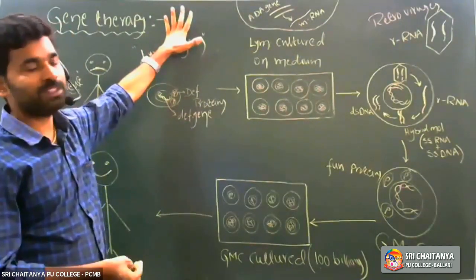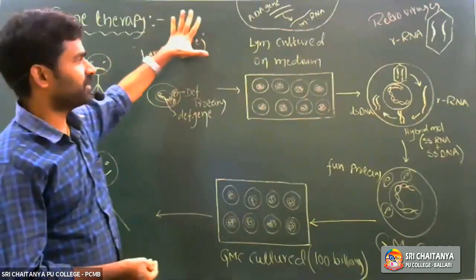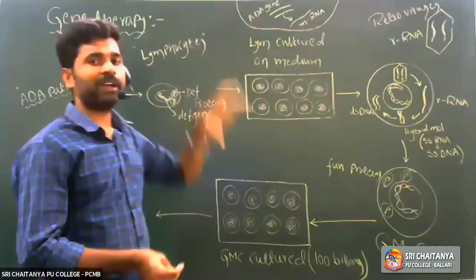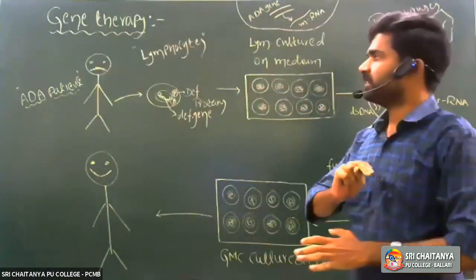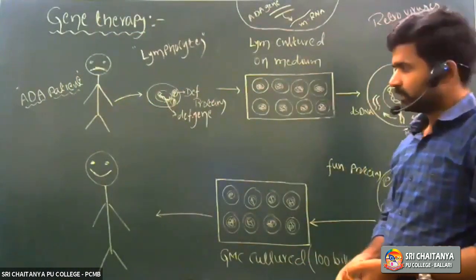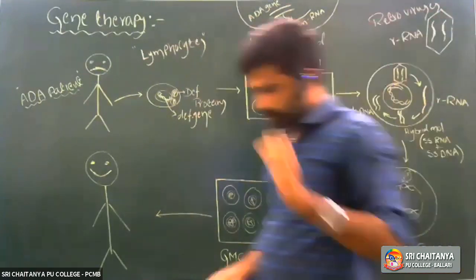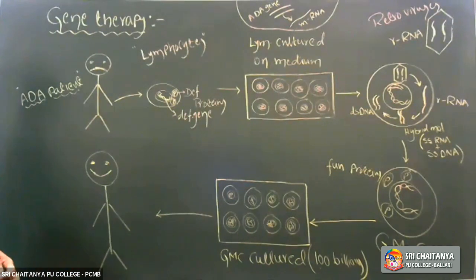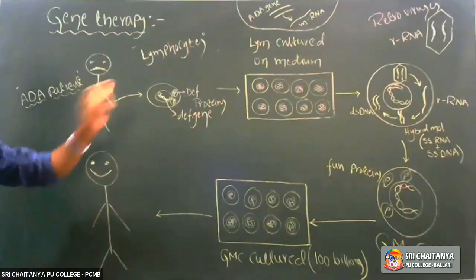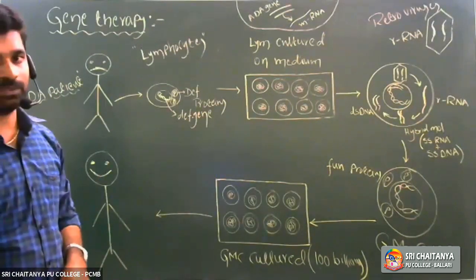But when gene therapy techniques are used at embryonic stages, the genetic disorders are completely cured. Genetic disorders are completely cured at embryonic stages only, but not in adult organisms.